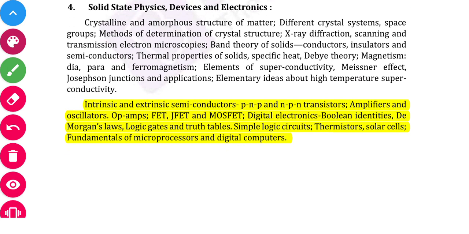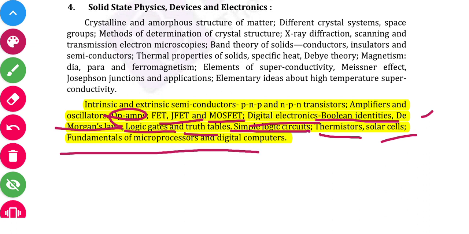And for electronics and devices: intrinsic and extrinsic semiconductors, PNP and NPN transistors, amplifiers and oscillators, OPAMPs, operational amplifiers, that is, we call it OPAMP in short, FET, JFET, MOSFET, digital electronics, Boolean algebra, Boolean identities, De Morgan laws, logic gates, truth tables, simple logic circuits, thermistors, solar cell, fundamentals of microprocessors and digital computers.